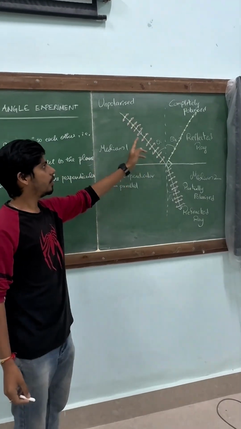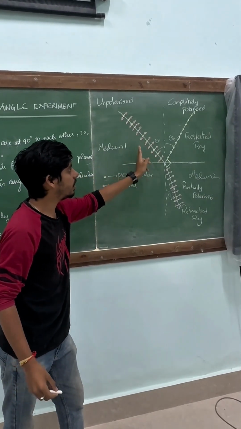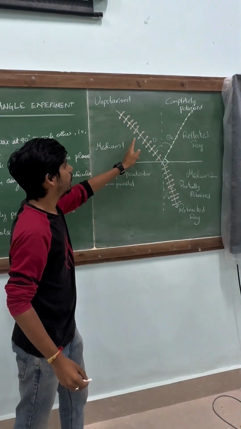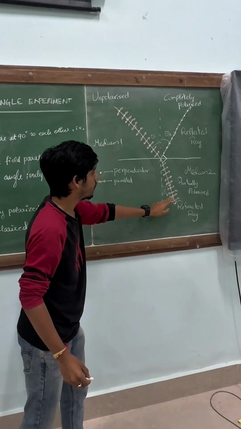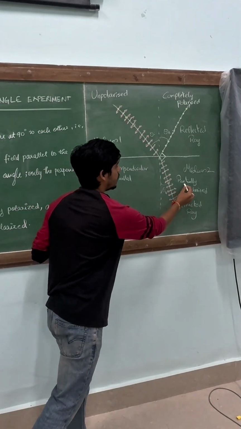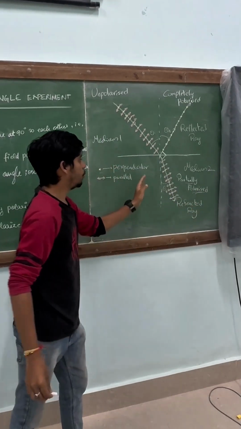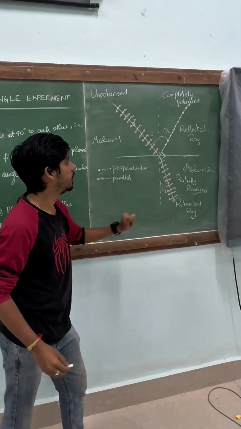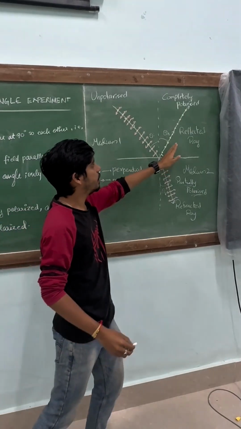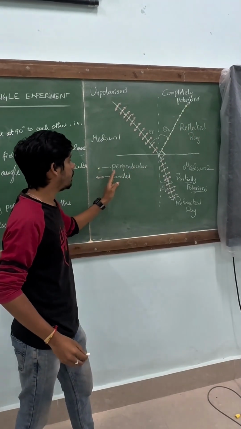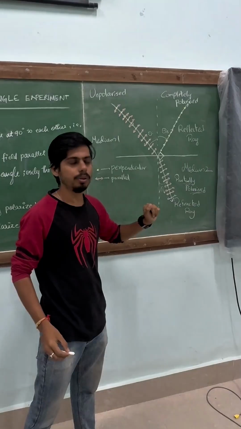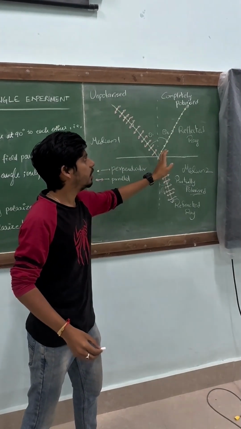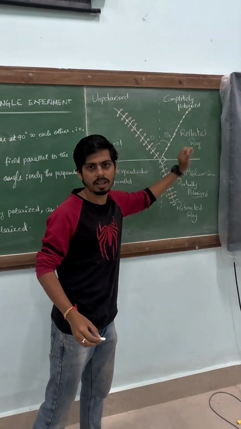And when you make this light incident at a particular angle, which is called the Brewster angle, the refracted ray will be partially polarized because it will have parallel components and a little bit of perpendicular components. Whereas at Brewster's angle, the reflected ray will completely have the perpendicular component of the light. So when you make light incident at Brewster's angle, the reflected ray will give you polarized light.